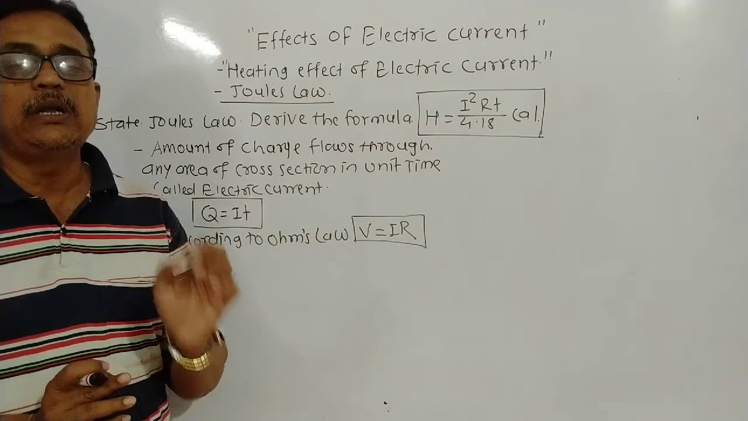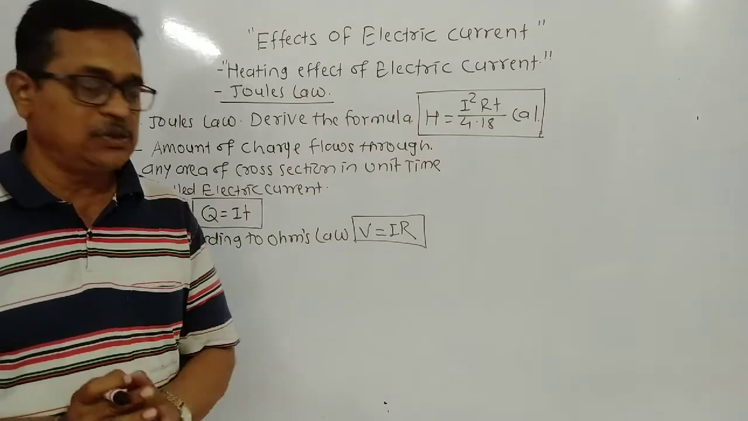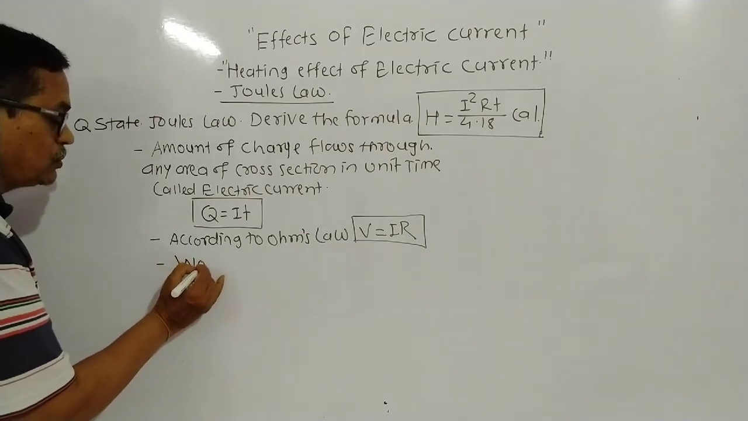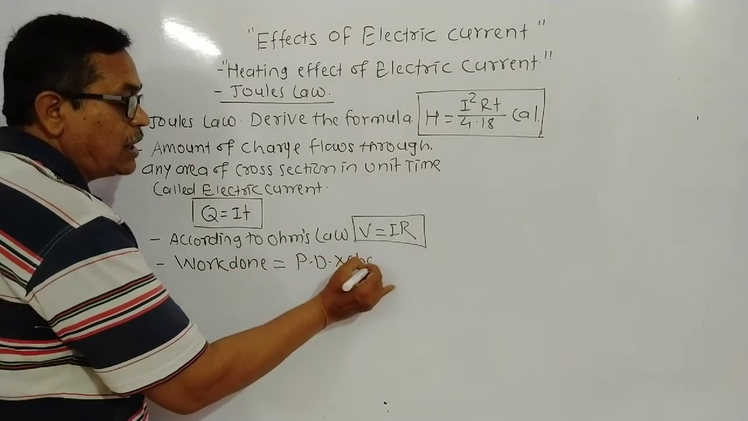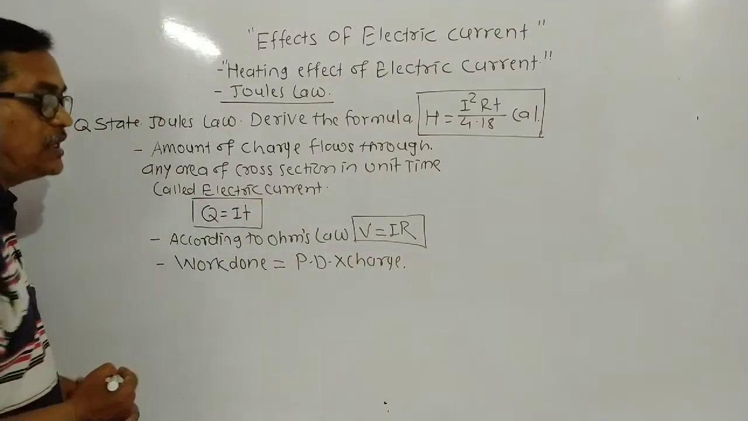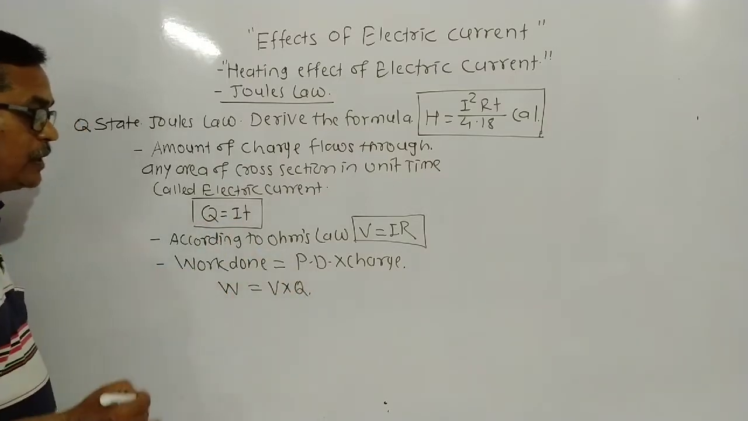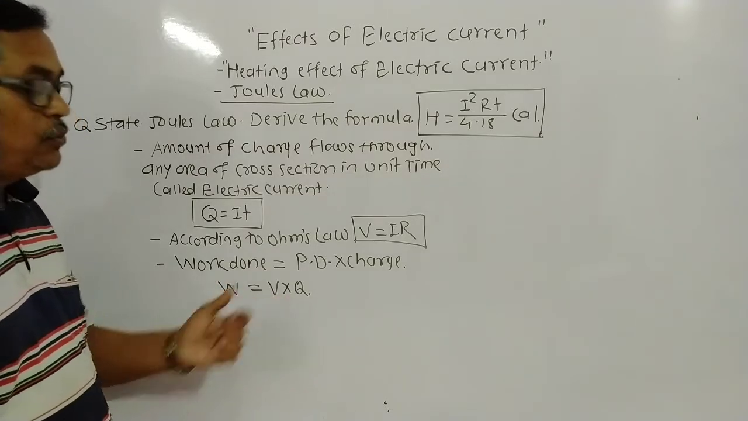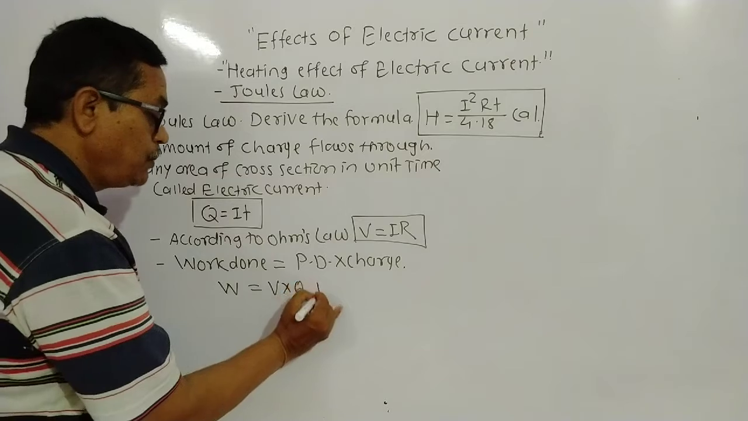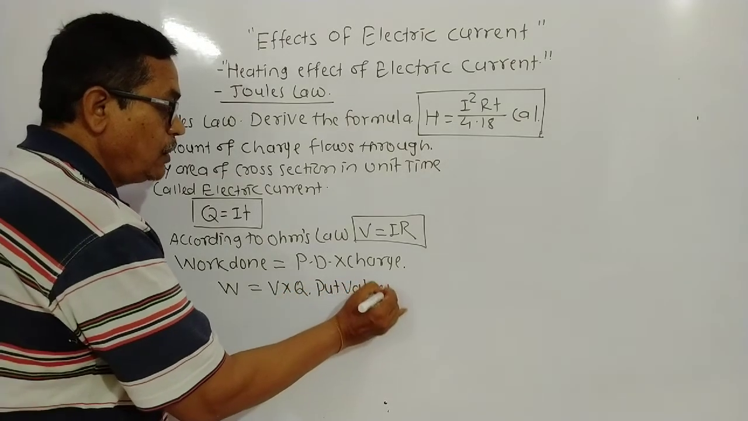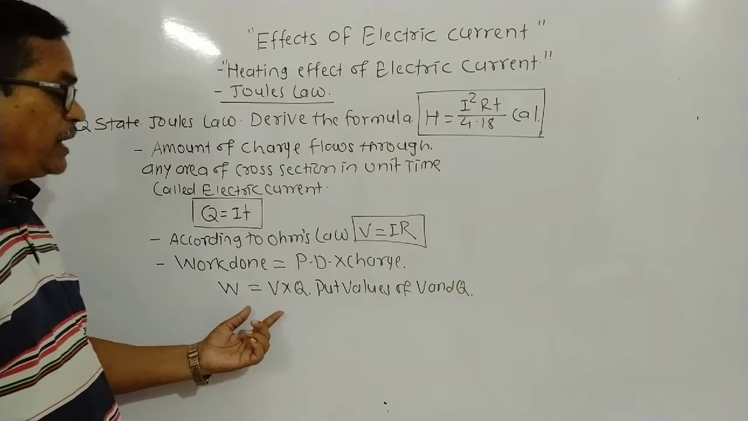And according to the definition of potential difference, work done equals potential difference into charge, which means W equals V into Q. Here we get this equation, W equals V into Q. Put the values of V and Q, that is IR and IT, in this equation.